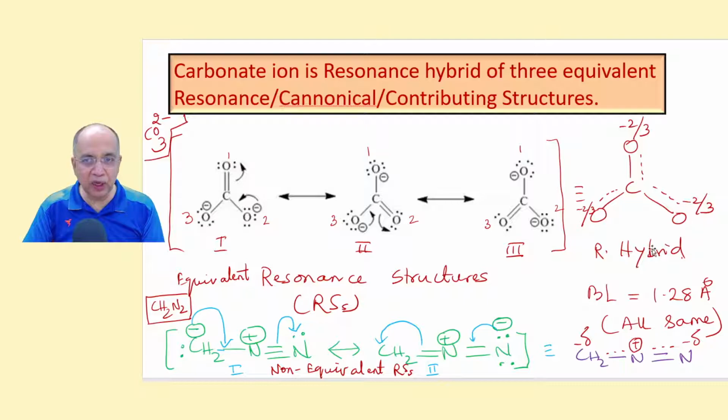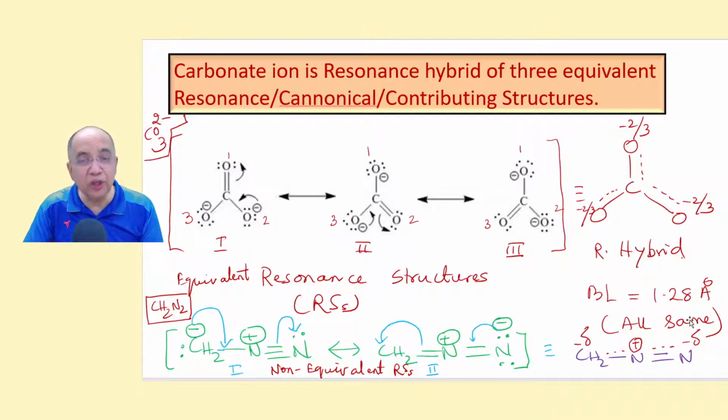And the bond lengths are all identical. It is 1.28 angstrom, all these CO bonds. It is neither equal to the C double bond O length, that is about 1.22, nor the CO single bond length, about 1.32.